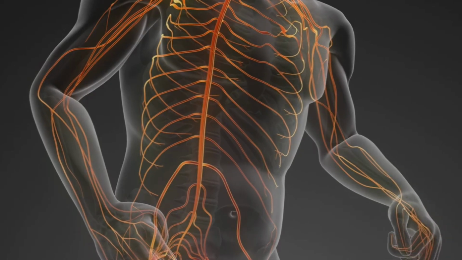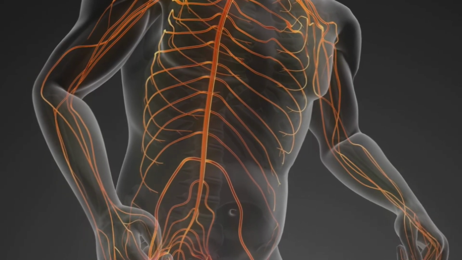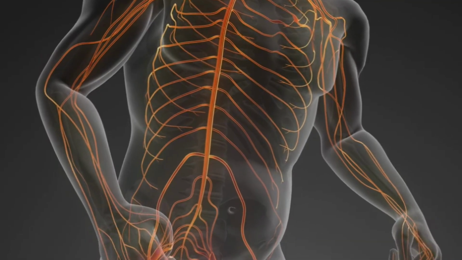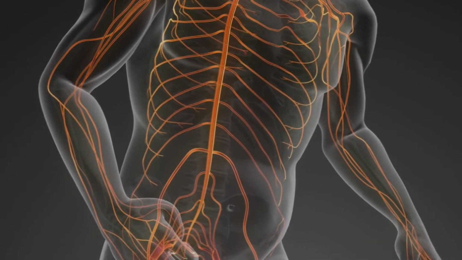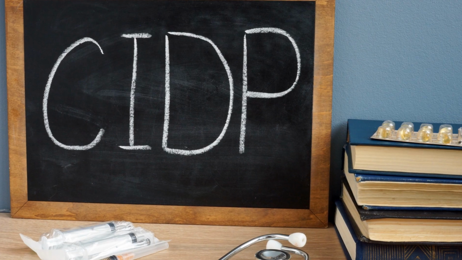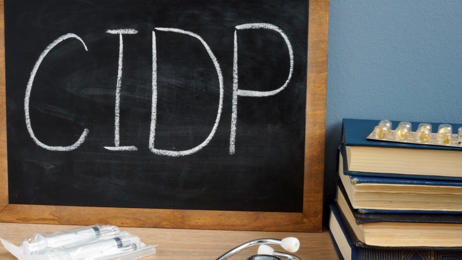Antibody-mediated nerve damage in CIDP involves autoantibodies targeting nerve structures like neurofascin, disrupting myelin integrity and impairing nerve conduction. This contributes to the chronic symptoms and treatment challenges of the disease.